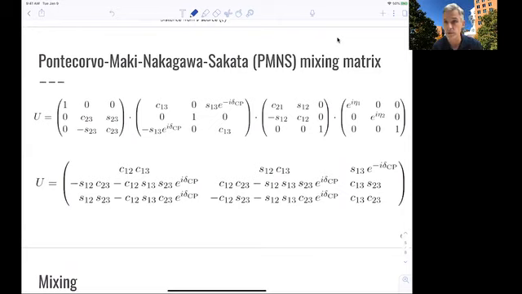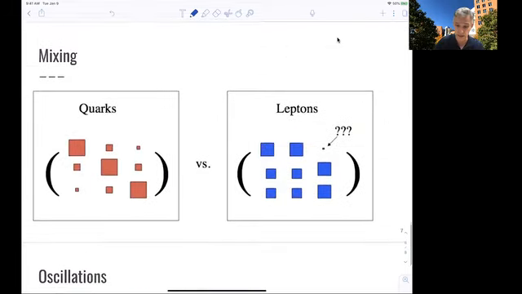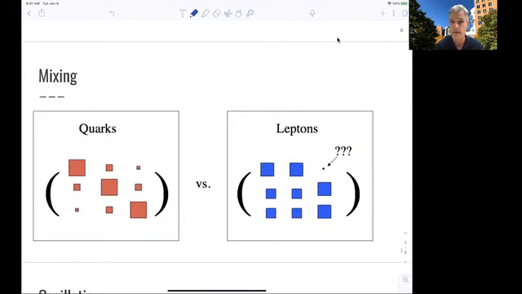Instead of doing this for 2 generations, we already know how to do this in 3 generations. We can find that the unitary matrix has 3 angles, 3 rotations, and 1 complex phase. And this looks very much the same as in the quark sector. The big difference is that the values of those parameters are quite different.